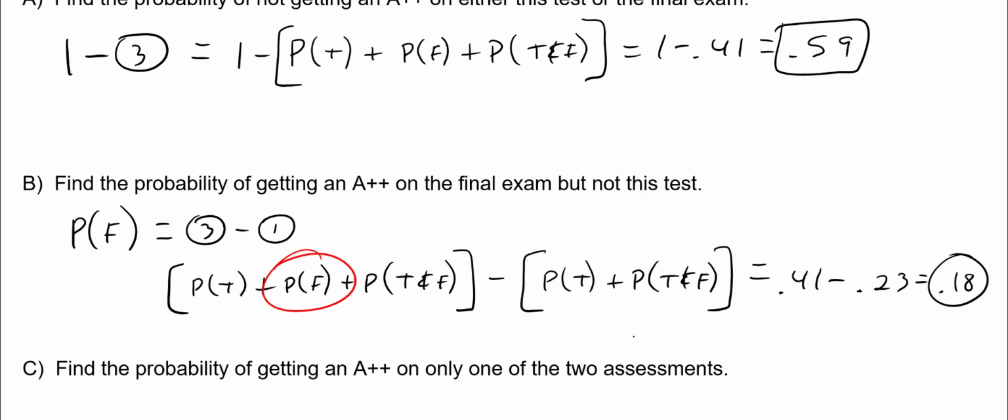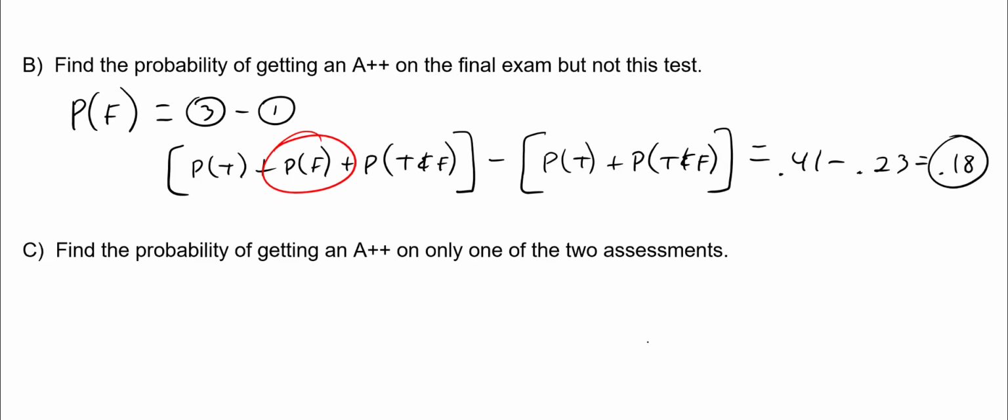And let's look at the last problem. It says find the probability of getting an A++ on only one of the 2 assessments. So really what I'm looking for is one of the 2 assessments, meaning the probability of getting an A++ on the test or the probability of getting an A++ on the final. So it's one of these 2. I don't want the probability of both, just only one of the assessments.